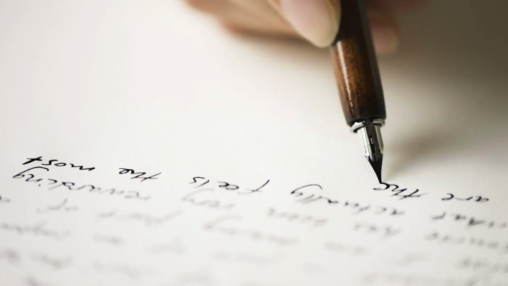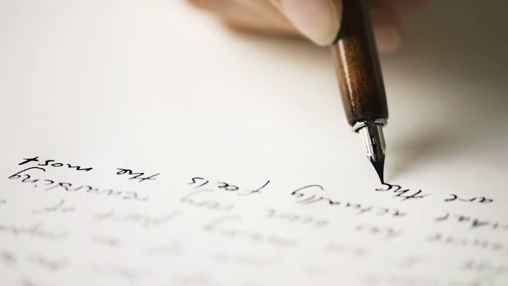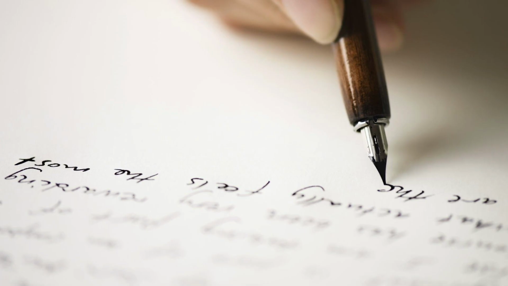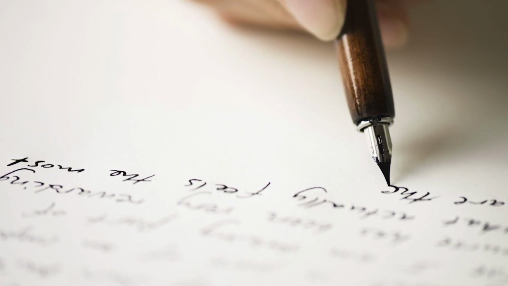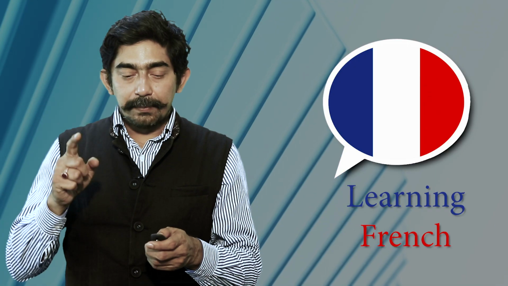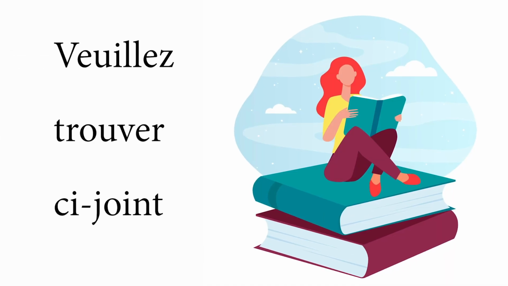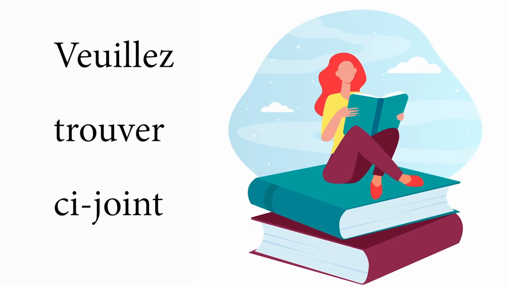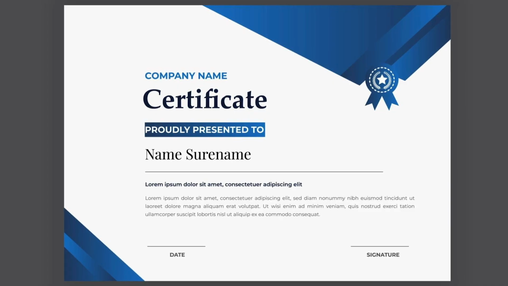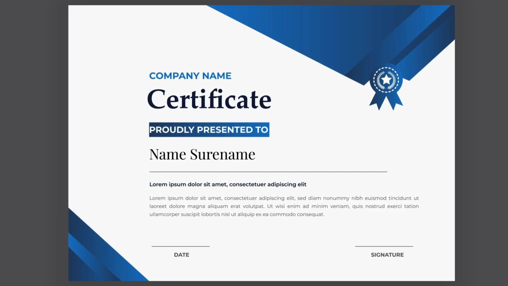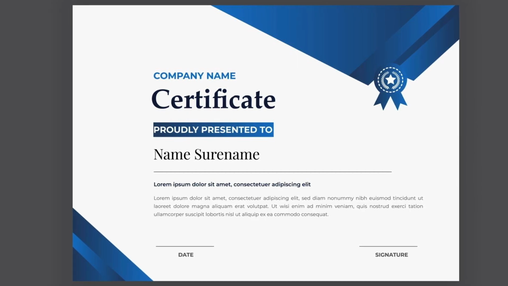For example, when we write letters, we say veuillez trouver ci-joint, meaning please find enclosed. I repeat, veuillez trouver ci-joint. So, veuillez trouver ci-joint le certificat means please find enclosed the certificate.